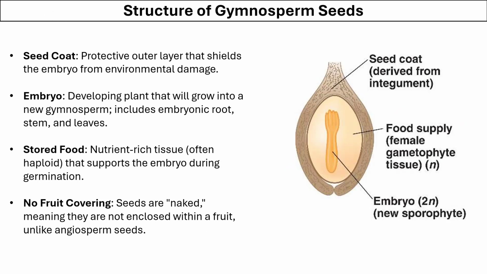Now let's look at the structure of gymnosperm seeds. Seeds have a seed coat, which is the protective outer layer that shields the embryo from environmental damage. The embryo is the developing plant that will grow into the new gymnosperm. It includes the embryonic root, stem, and leaves. The seeds have stored food in them that is used by the embryo during germination. But the seeds are usually naked. That means they do not have any fruit around them for protection.